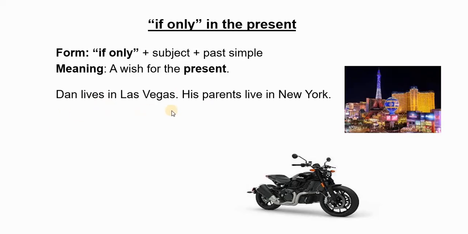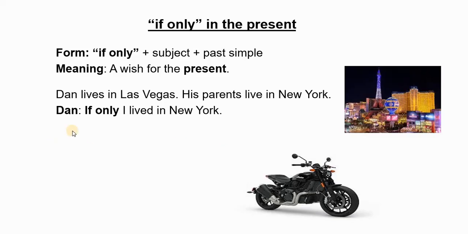Dan lives in Las Vegas. His parents live in New York. So Dan says or thinks, "If only I lived in New York." So Dan is thinking positively about New York. He would like to live there. He wishes to live there in the present.